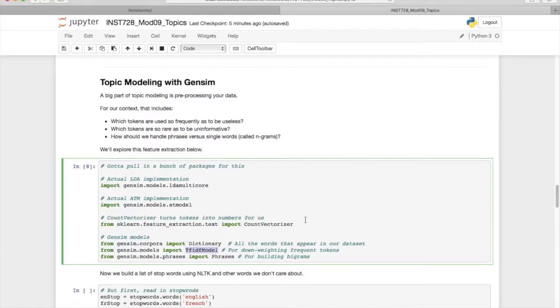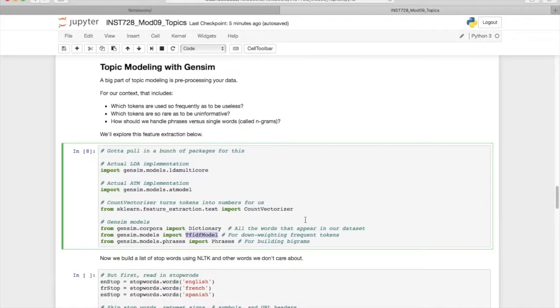It stands for term frequency inverse document frequency. So tokens that have high frequency and occur in few documents are more important than tokens that have high frequency and occur in many documents. I won't go deeply into this, as this is a topic for an information retrieval course. Now you'll have some insight into what TF-IDF does.